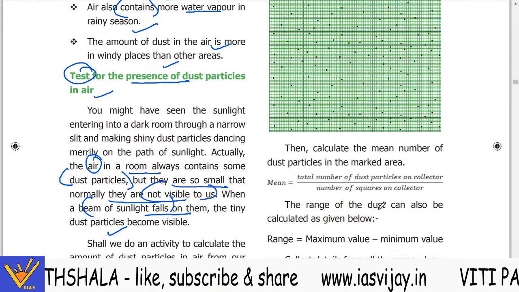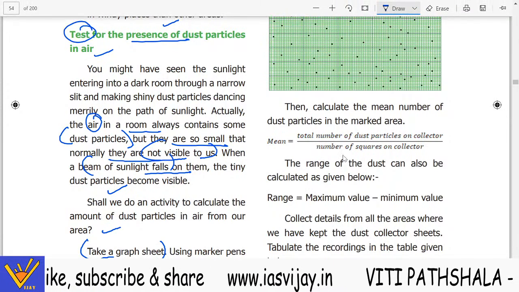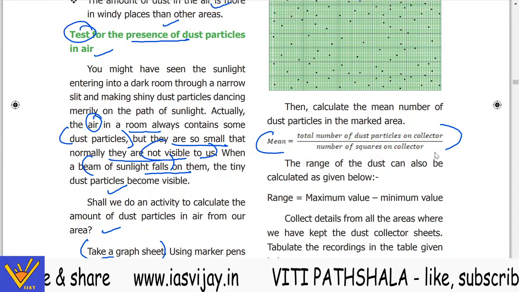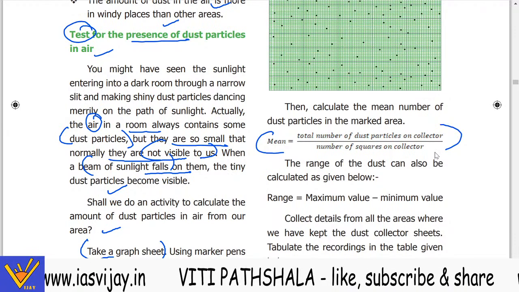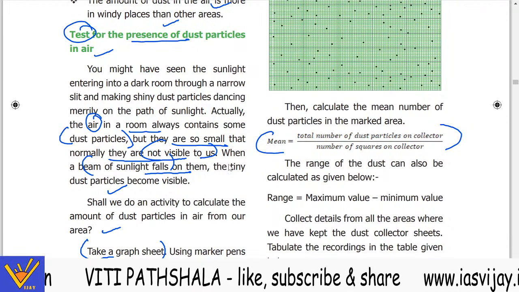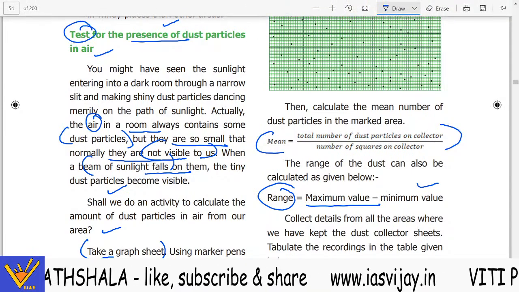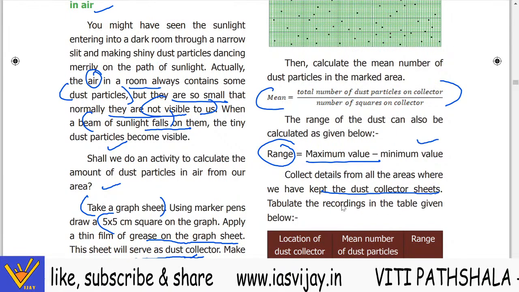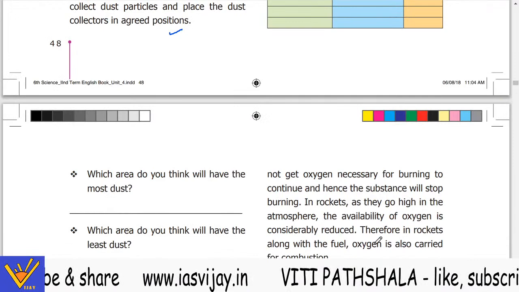Now then calculate the mean number of dust particles in the marked area. You will find it by this formula: the mean equals the total number of dust particles on the collector upon the number of squares on the collector. The range of the dust can also be calculated: range equals the maximum value minus the minimum value. Collect details from the areas where we have kept the dust collector sheets, and tabulate the recording. This is for the students, they have to mark here.